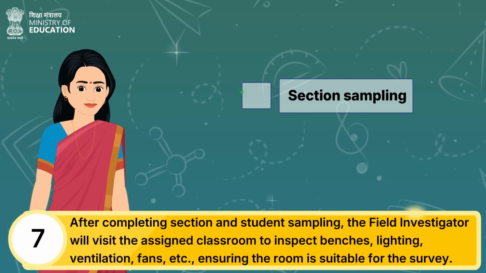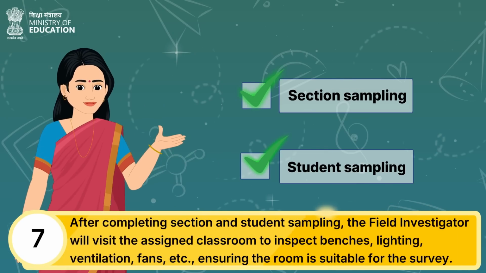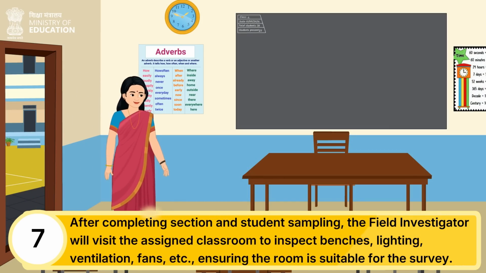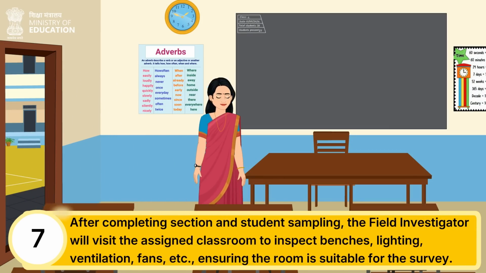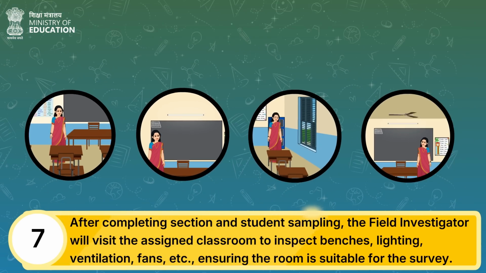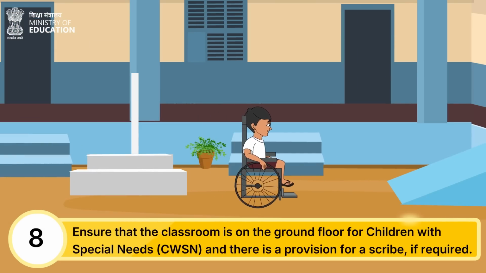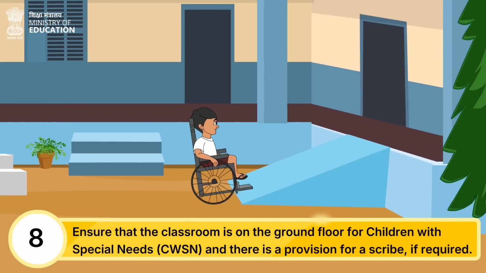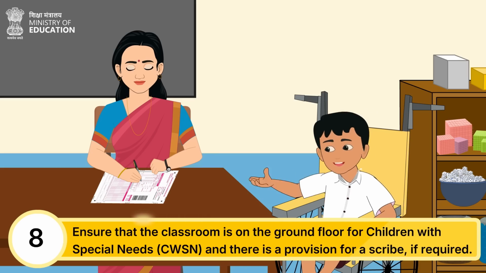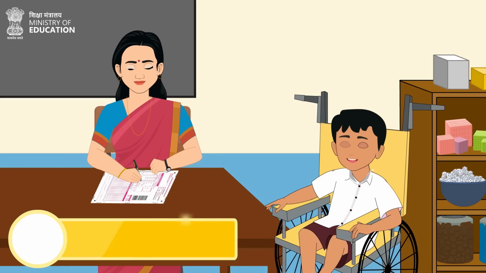Once the section and student sampling is complete, a Field Investigator shall visit the assigned classroom where survey shall be conducted and inspect for working benches, lighting, ventilation, working fans, etc. to ensure the survey room is fit for students. Also ensure that the classroom is on the ground floor for children with special needs (CWSN), and there is a provision for a scribe if required.